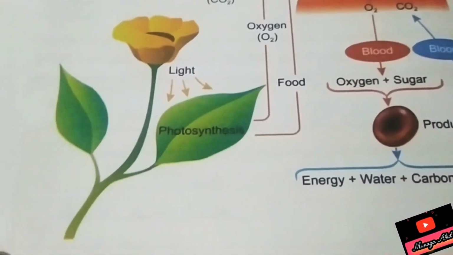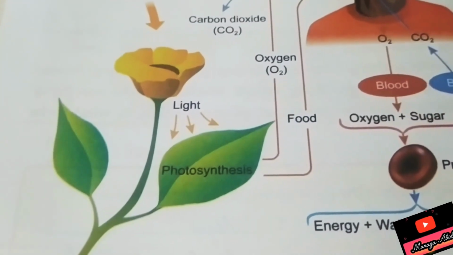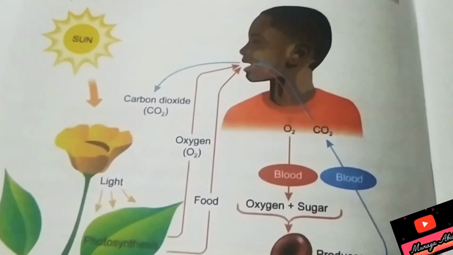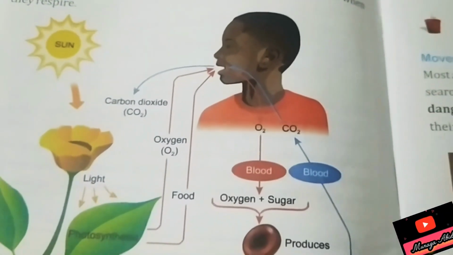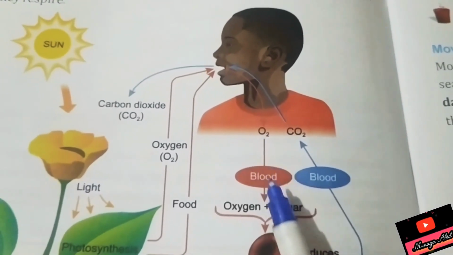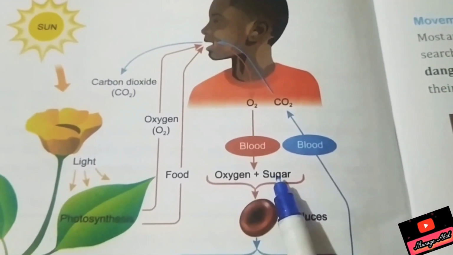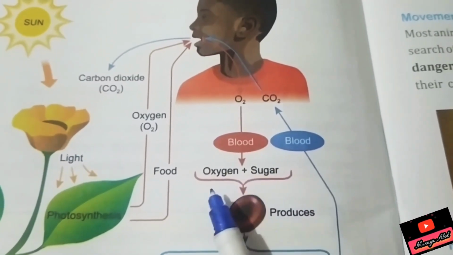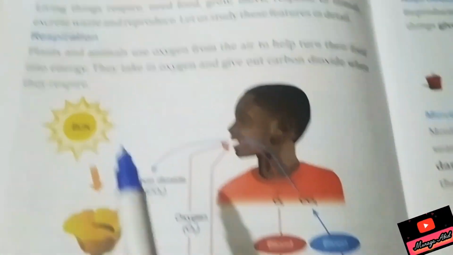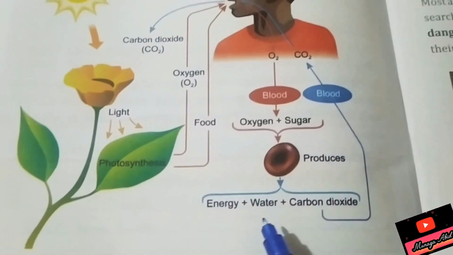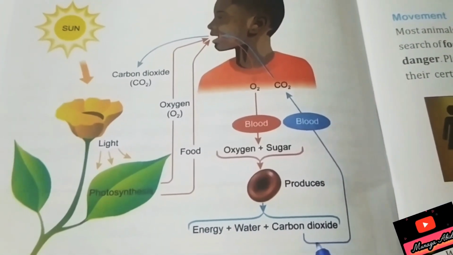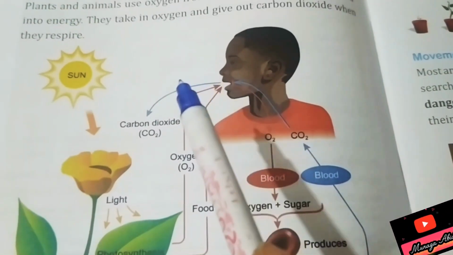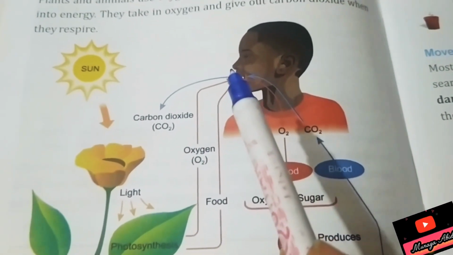Plants get oxygen from the stomata. They have pores on the underside of leaves and other structures. When oxygen is taken in, it combines with the food. What is sugar? Sugar is the food. Oxygen plus sugar undergo respiration and give us energy, water and carbon dioxide. We exhale this carbon dioxide out of our body through the mouth or nose.